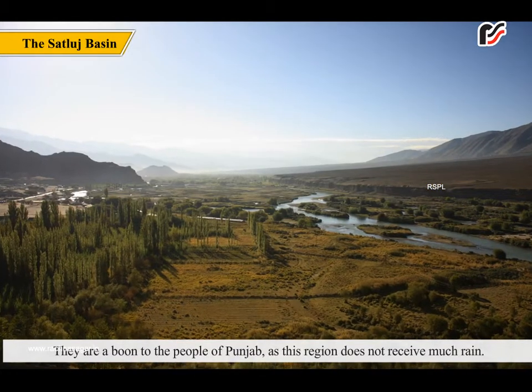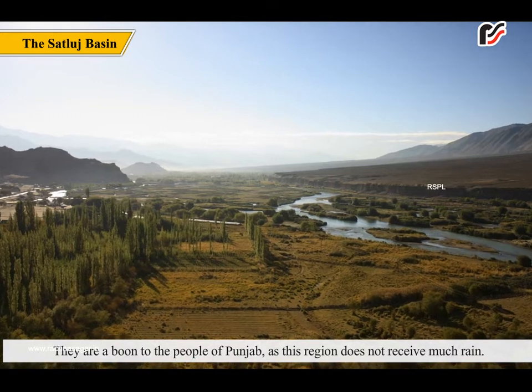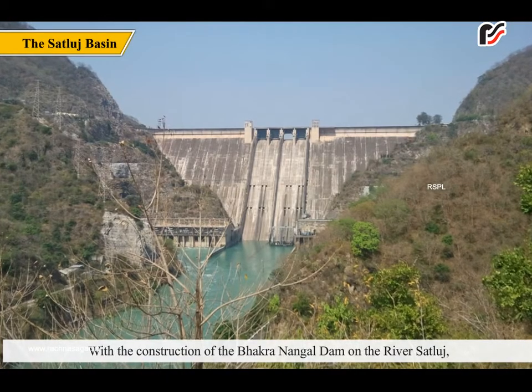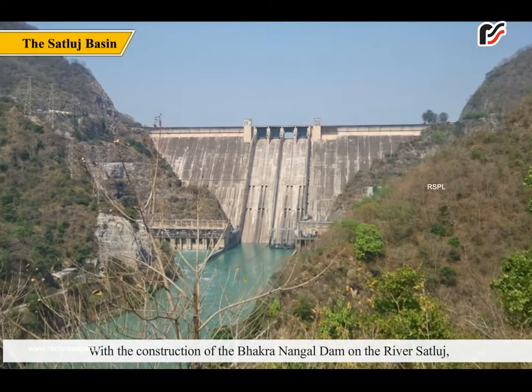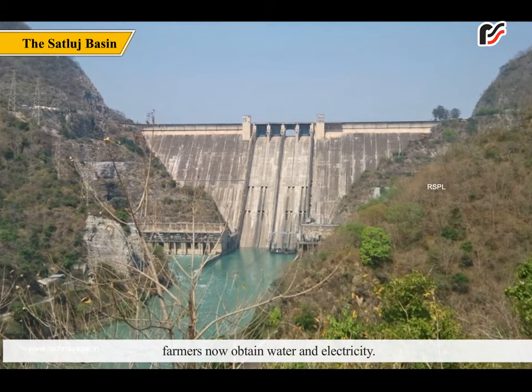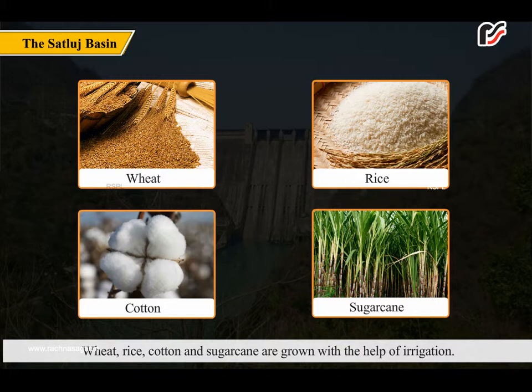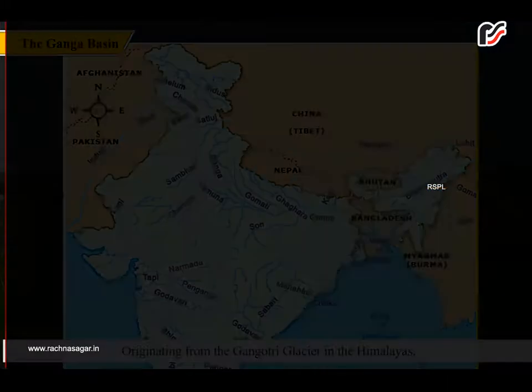They are a boon to the people of Punjab, as this region does not receive much rain. With the construction of the Bhakra Nangal Dam on the river Satluj, farmers now obtain water and electricity. Wheat, rice, cotton and sugarcane are grown with the help of irrigation.